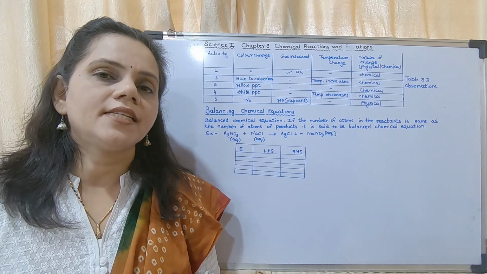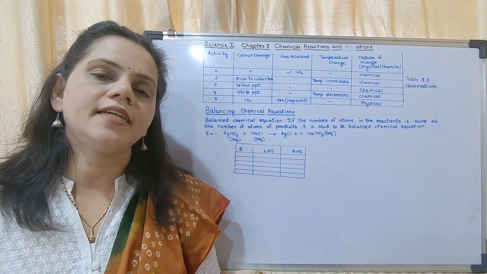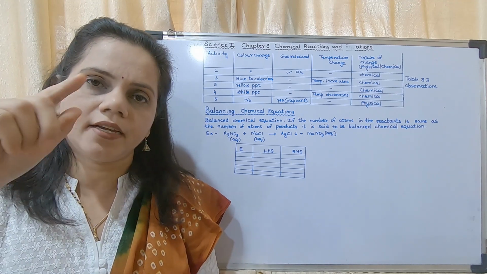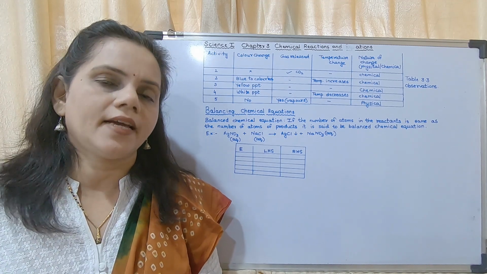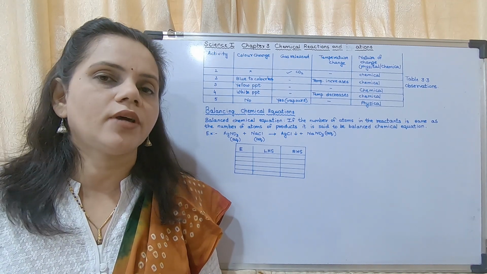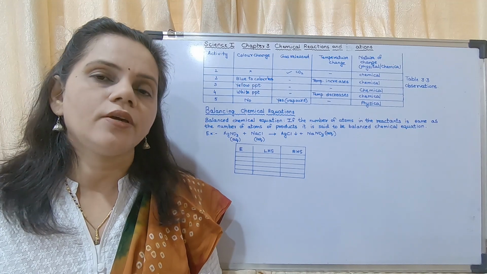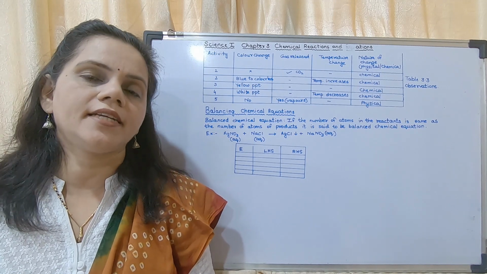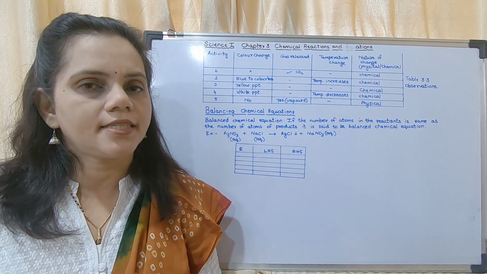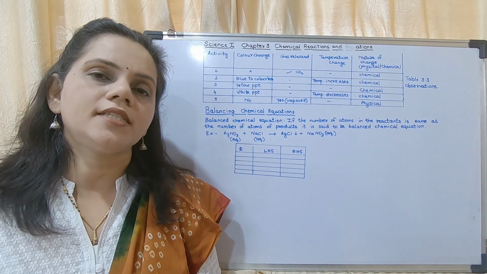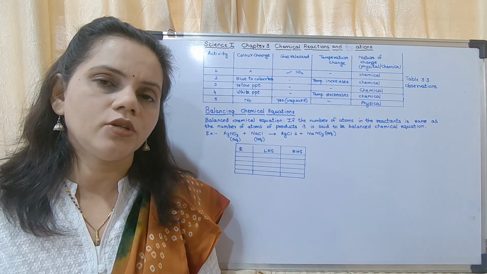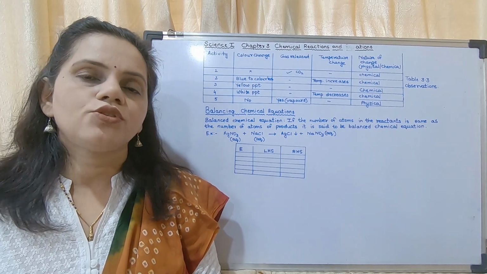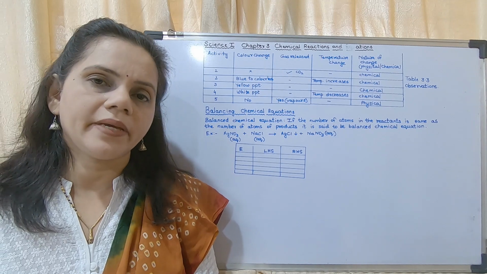Next, if heat is absorbed, you show it above the arrow with a triangular delta sign. If heat is released, you write heat on the right hand side. Physical conditions like temperature, pressure and catalyst are written above the arrow, and conditions like concentrated acid, dilute acid, etc. are written below the equation. So these were the rules while writing a chemical equation.